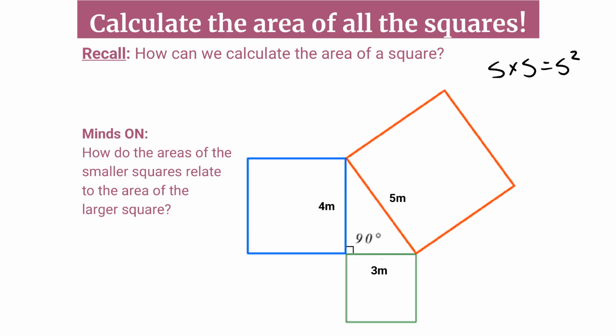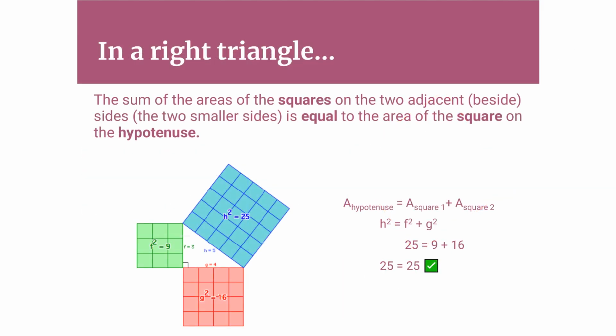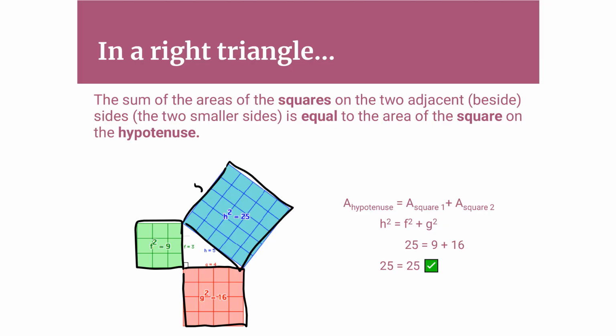And the question they're asking is, how do the areas of these two smaller squares relate to the area of this bigger square? Let's investigate. So this diagram has been turned around a little bit, but it still has the 3, 4, 5 side lengths. So on this side, it has a length of 3. So we put a square on there that is 3 by 3. This next side has a length of 4. So we put a square on it that is 4 by 4. And finally, this side we said was 5, and so it's 5 by 5.